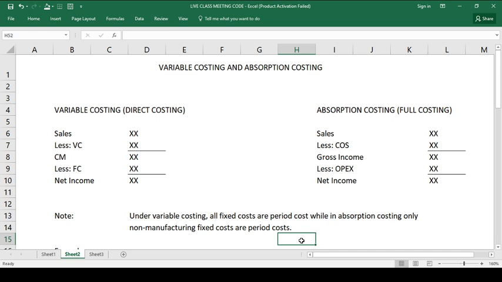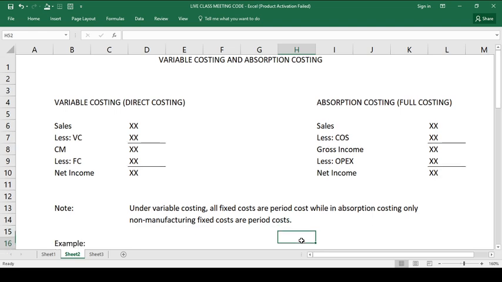Pag sinasabing period cost, all costs incurred throughout the year are considered expense immediately. Yung sinasabi namang product cost, there is a portion of that cost that can be considered part of the product, if not considered as expense. So, that is variable costing versus absorption costing.